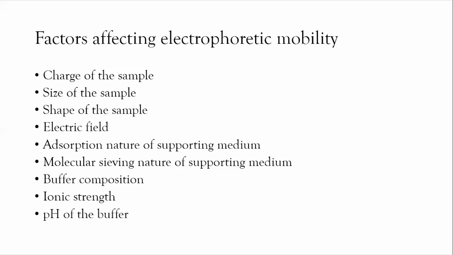Some power dissipates with a constant generation of heat, and the temperature in the medium rises. This results in a decrease in the viscosity of the solution.